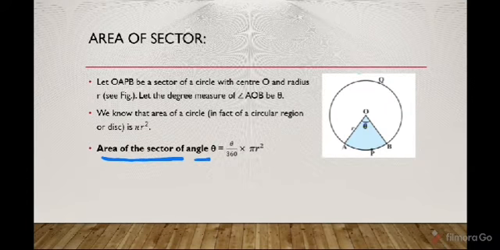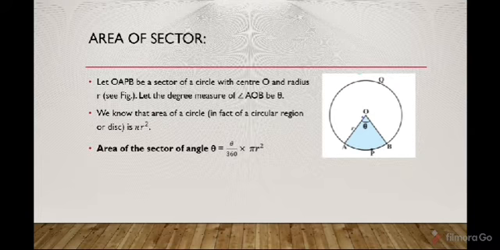That means we have to find the area of this blue portion. The formula will be theta by 360 into pi r square. That is the formula: theta by 360 into pi r square.